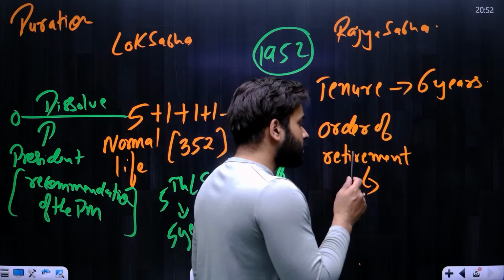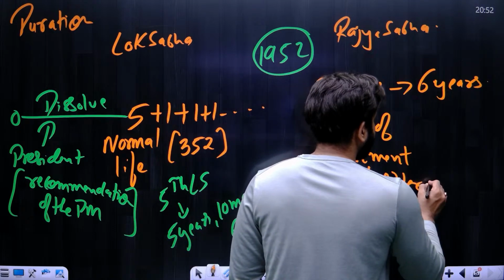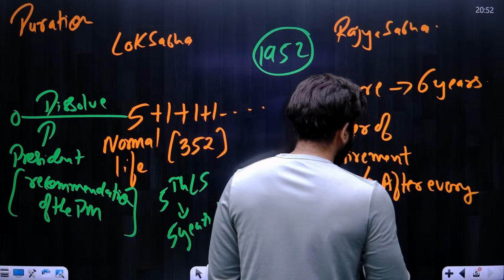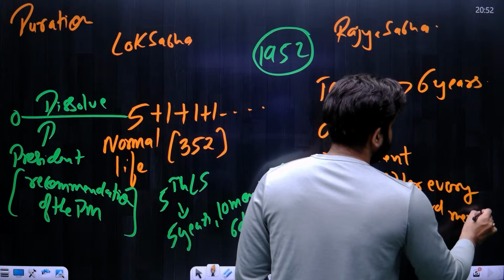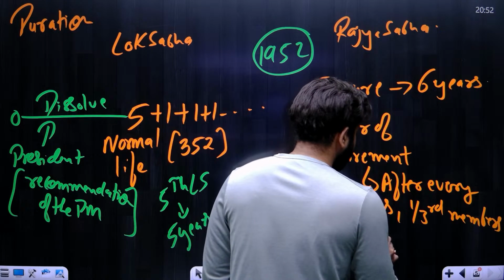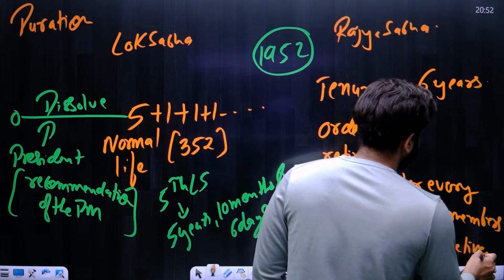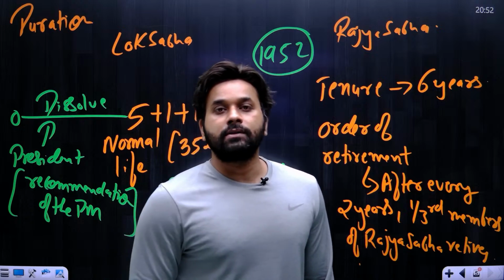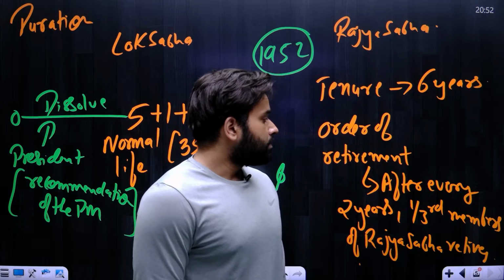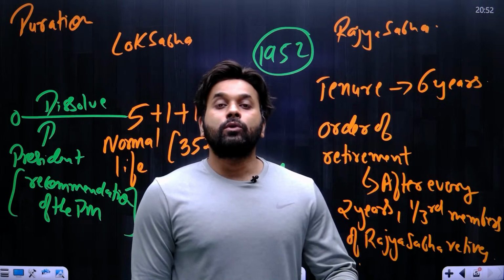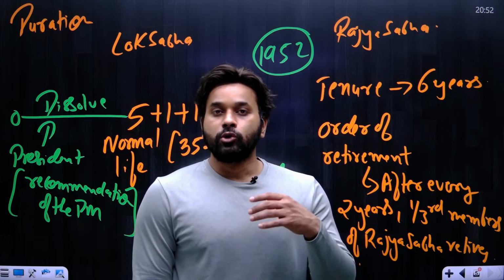Okay. So what is the order of retirement in Rajya Sabha? It is after every 2 years, 1/3 members of Rajya Sabha retire. Okay. So I hope this is clear, what the order of retirement of Rajya Sabha is. It is after every 2 years, 1/3 members of Rajya Sabha retire. So it means in the beginning of every third year, there will be election and nomination for those 1/3 seats.